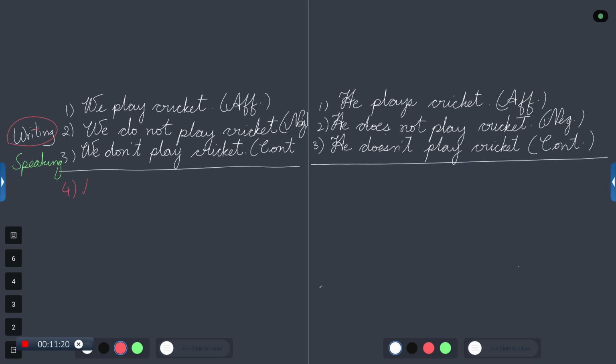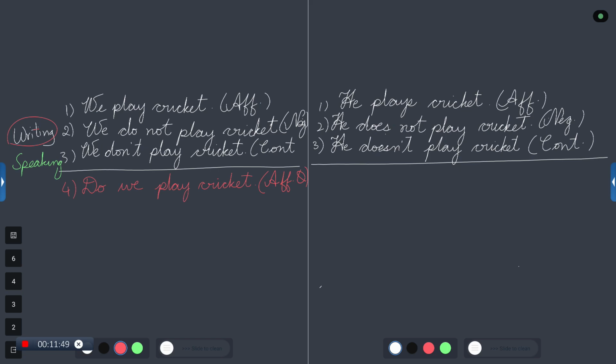Now, we need to take the helping verb first, that is do. Then we need to take the pronoun, that is the subject. What is the subject here? We. What's the verb that we have here? Play. What's the object? Cricket. Do we play cricket? What is this called? Affirmative question.